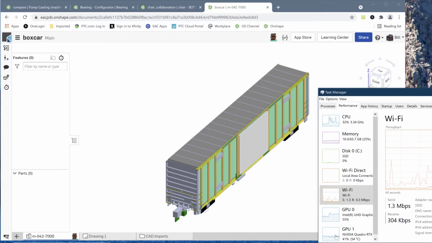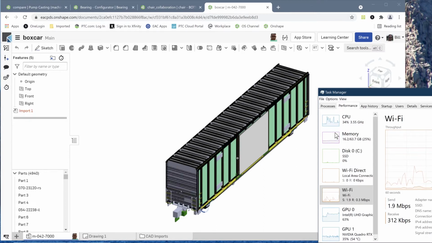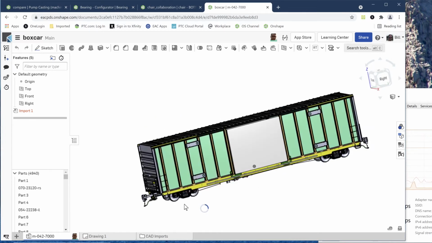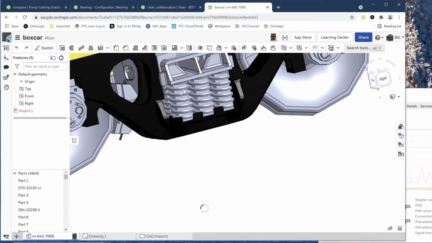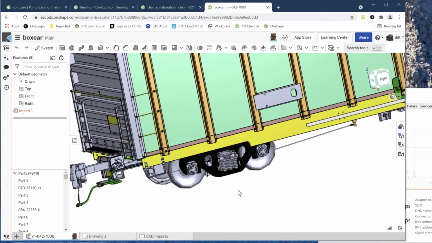So what we're seeing is that all the RAM is on someone else's server. The CPU that's being used is on someone else's server as well. Here we can take a look at our railroad car, and we can start rotating it around. One of the things that Onshape does, which is kind of neat, I'm going to zoom in on this. It brings in the geometry, and then you'll notice here we got some coil springs. There's actually springs within these springs, and there they popped in as well. So the smaller things, it'll leave coarse until you zoom in on them, and then it will bring those in.